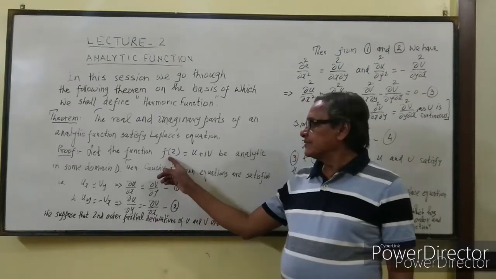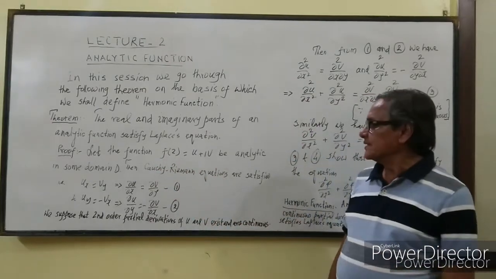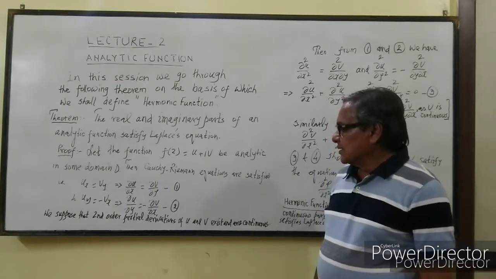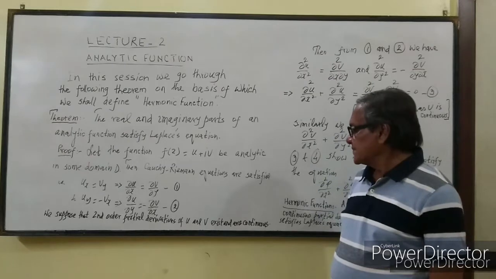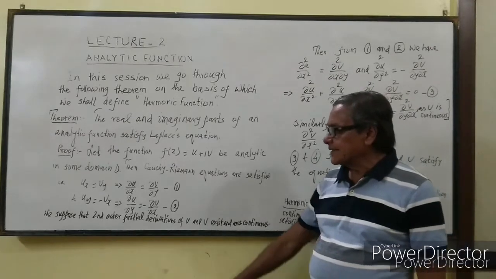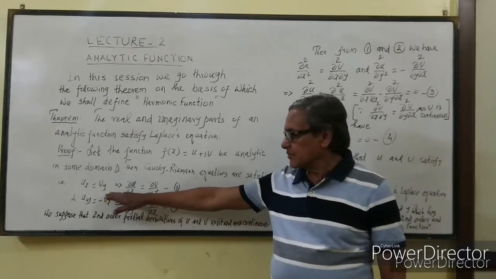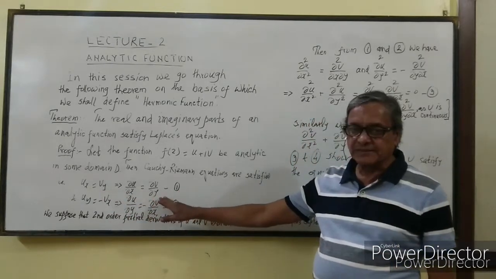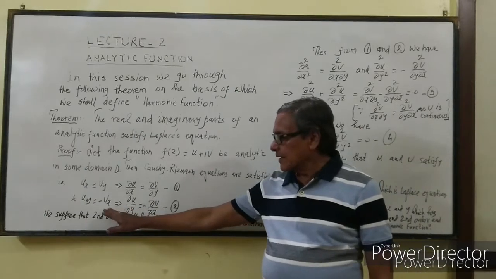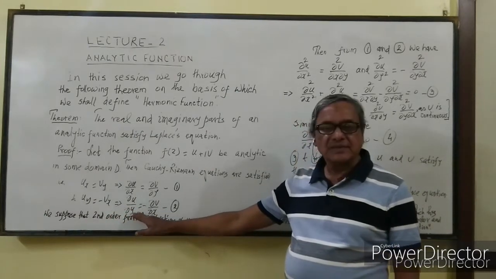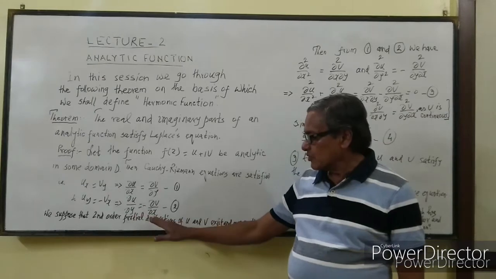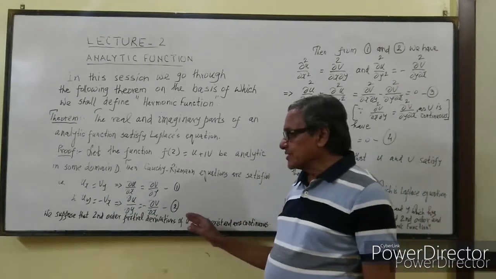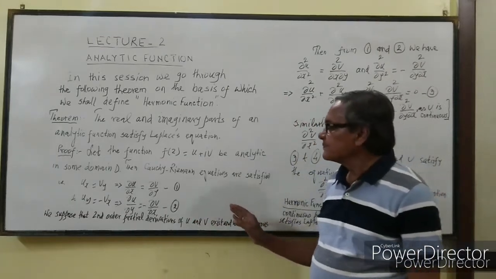Let the function f(z) = u + iv be analytic in some domain D. The Cauchy-Riemann equations are satisfied, that is u_x = v_y, which implies ∂u/∂x = ∂v/∂y, and u_y = -v_x, which implies ∂u/∂y = -∂v/∂x. So we shall apply these equations in further steps.